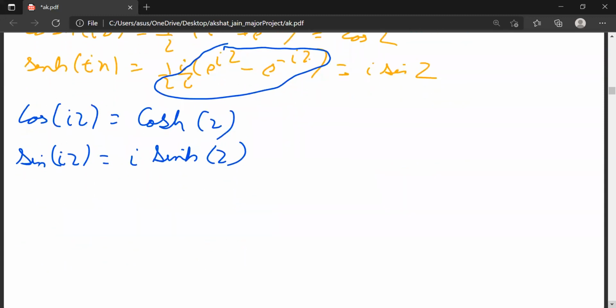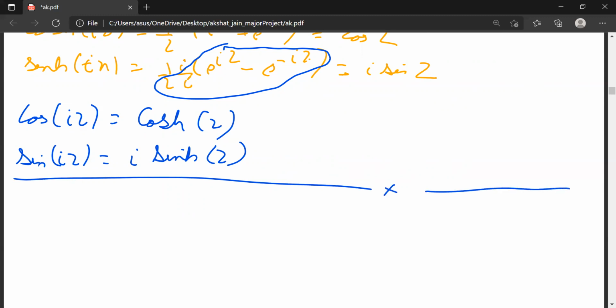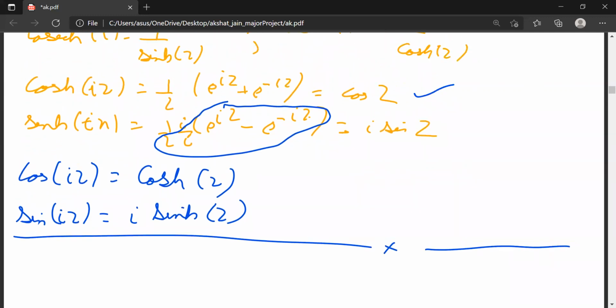Okay, now we will do some questions on it, then we will wind up today's video. Now you understand these properties. These are the properties of hyperbolic functions, and these similar properties will be used throughout the chapter. During the question solutions, we will use only and only these properties. Now you understand these four properties. These four properties are important. They will convert trigonometry into hyperbolic, and hyperbolic into trigonometry. So these properties are important.